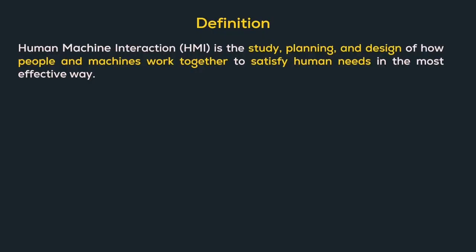Human-machine interaction, or HMI, is the study, planning, and design of how people and machines work together to satisfy human needs in the most effective way. Let us understand this definition using some examples.